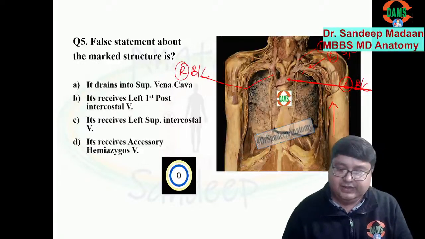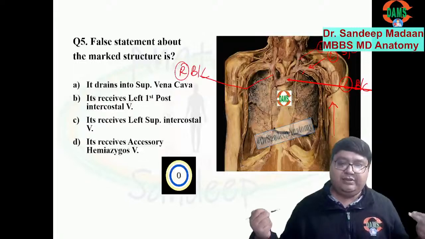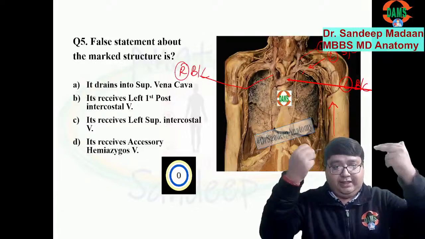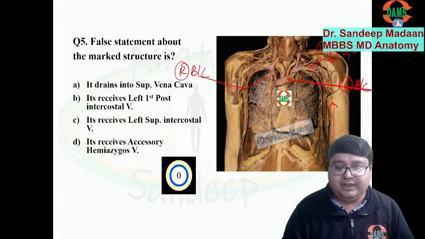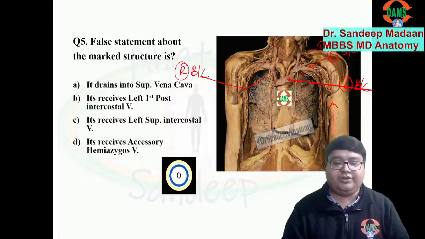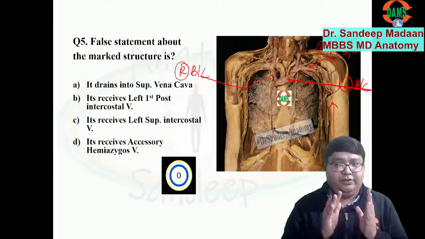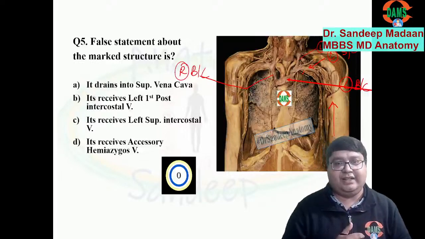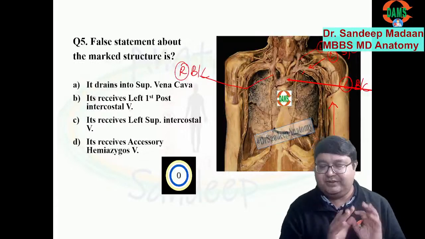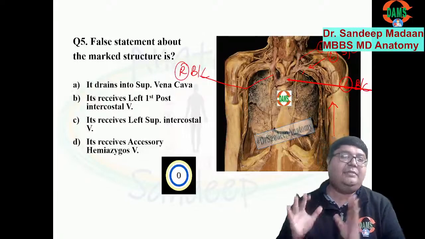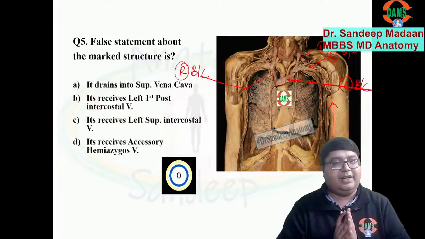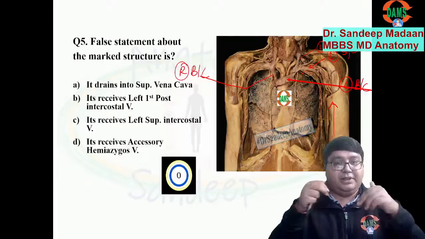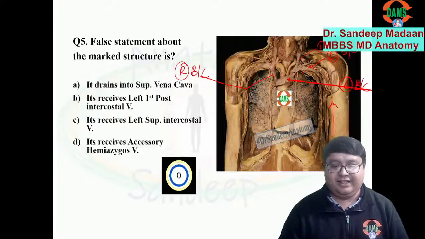How to identify this, Hannah? Because we can see the subclavian veins are coming from the arm or upper limb region, which is called brachium, and here we have the jugular vein coming from the cephalic part, and overall we have two brachiocephalic veins, right and left. If you compare with the brachiocephalic artery, we have only a single brachiocephalic artery, that is on the right side only. On the left side we do not have it. Only on the right side we have one brachiocephalic artery, correct? But brachiocephalic veins are two, okay? And when they merge, they will make the superior vena cava. I hope that makes sense.